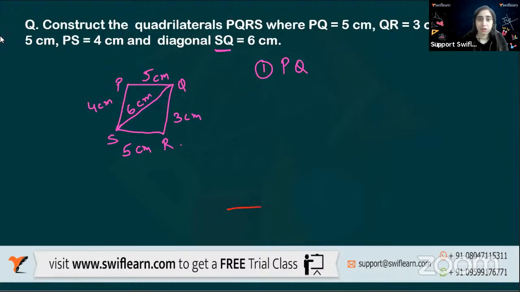Okay, let me draw a straight line. That would be the precise way of doing it. Now I'll draw a straight line PQ. All right. Now I've labeled this P, label this Q, and this is 5 centimeters. Now, what do you want? You want to make a center as P or Q? Mohit, you want to make a center as P or Q?